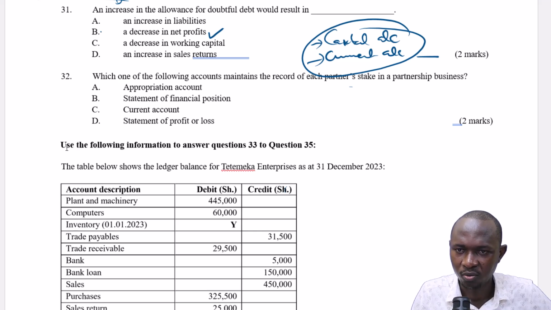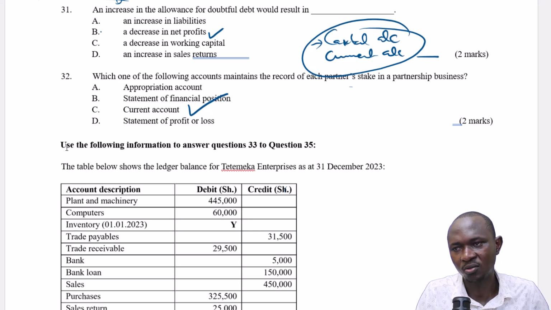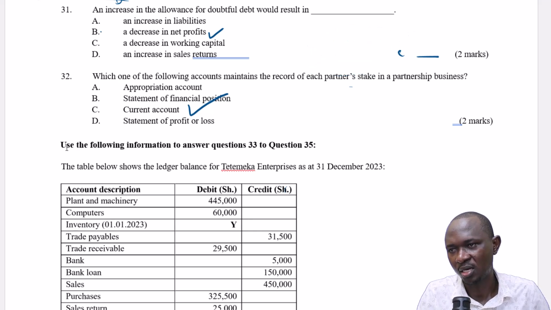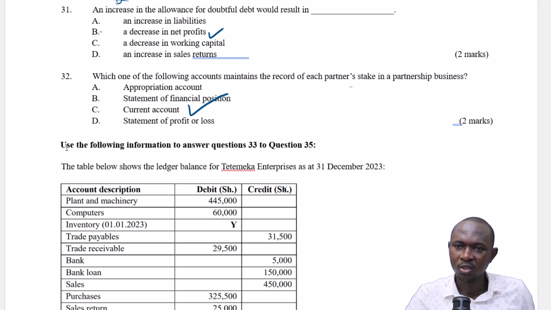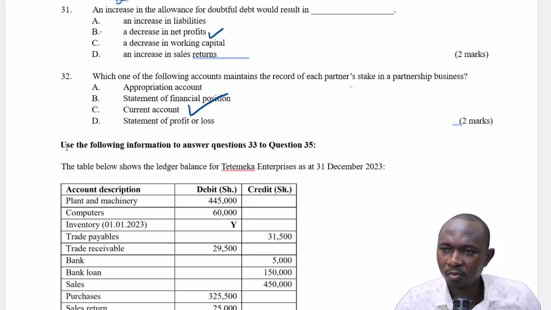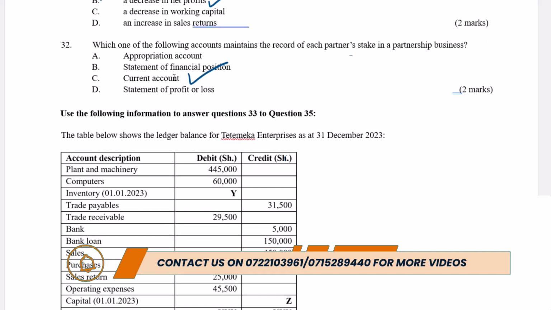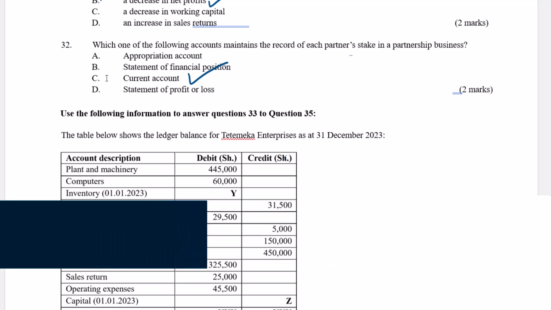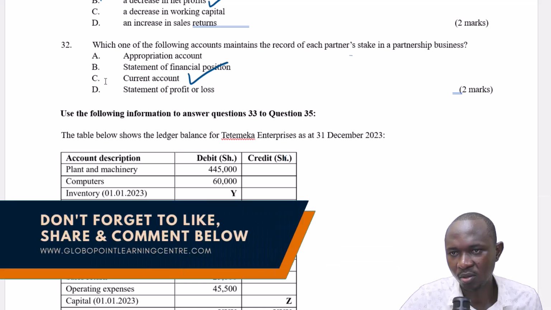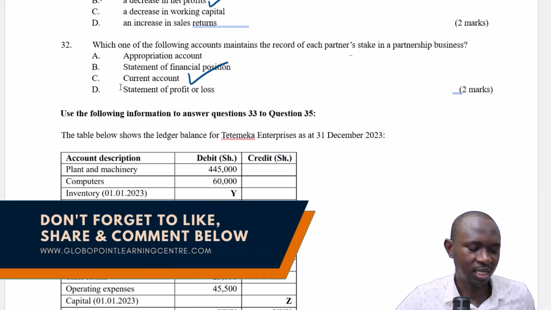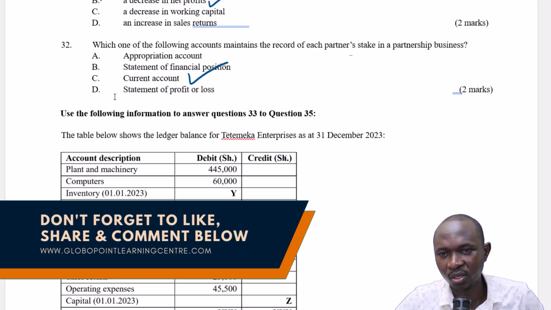Do we have any here? We have current account, so current account will be used to record each partner's stake in a partnership business. Appropriation account is just used to show the distribution of the net profit to the partners. So the correct answer is C.